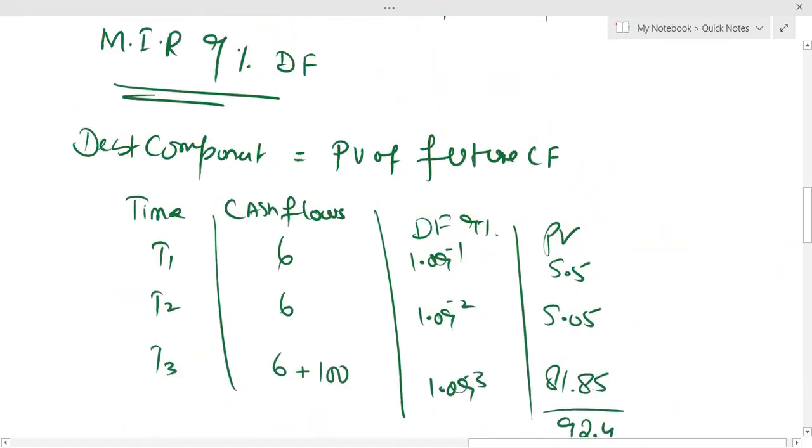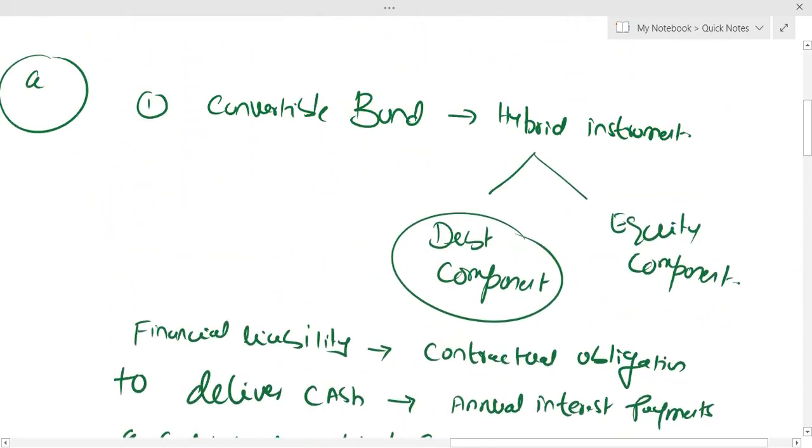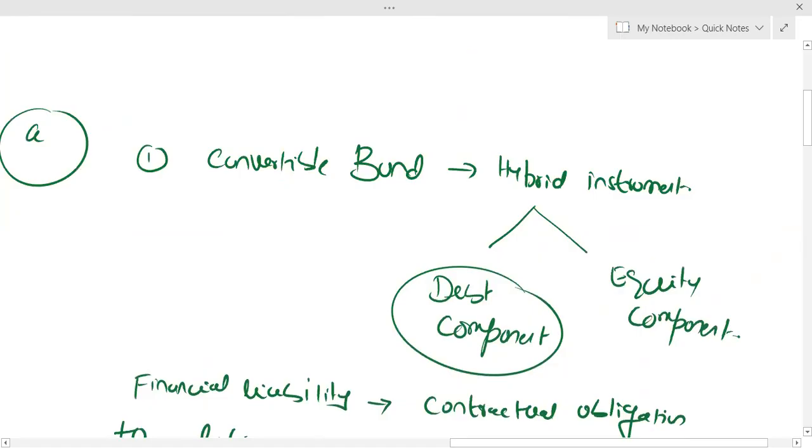Let me repeat quickly what exactly you have to write. I've just given you the idea. Number one, students, you have to mention that a convertible bond is a hybrid instrument, and it is the responsibility of the issuer of the hybrid instrument to split it into a debt component and an equity component. After that, you have to give the definition of financial liability. Financial liability means a contractual obligation to deliver cash. You can explain that the cash payment here is interest as well as capital repayment, and if you can add more, capital repayment will only arise if the investor goes for the redemption option.